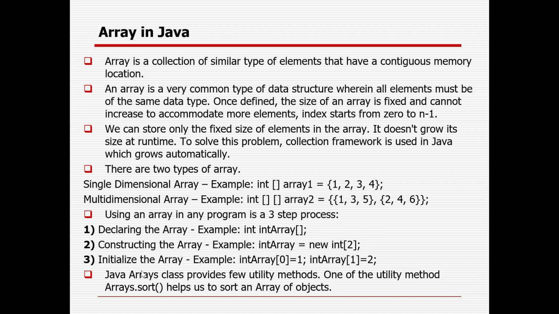In the collection framework there are so many classes and interfaces, so you do not need to hard code or fix the size; automatically, based on your variables, it will take that size. But for the array, the problem is that once you define the size, you cannot increase it. Suppose you declare the size as 4; it can have string data or integer data, but it will have similar data only. If you give a mix and match, it will not work. It should be a similar data type.